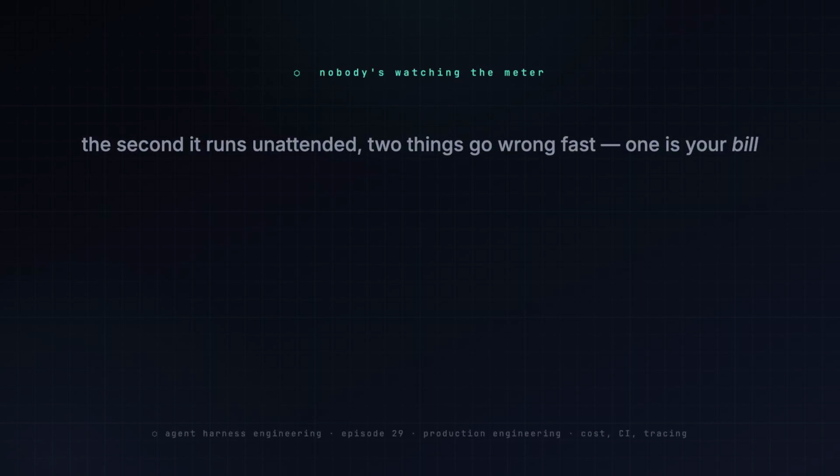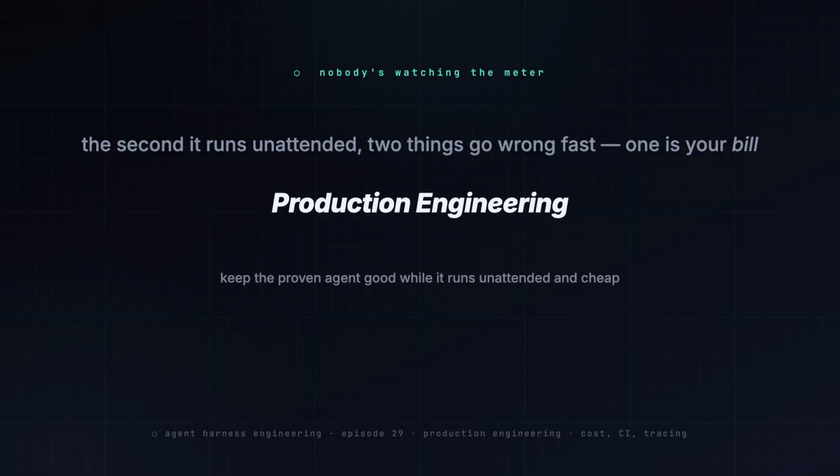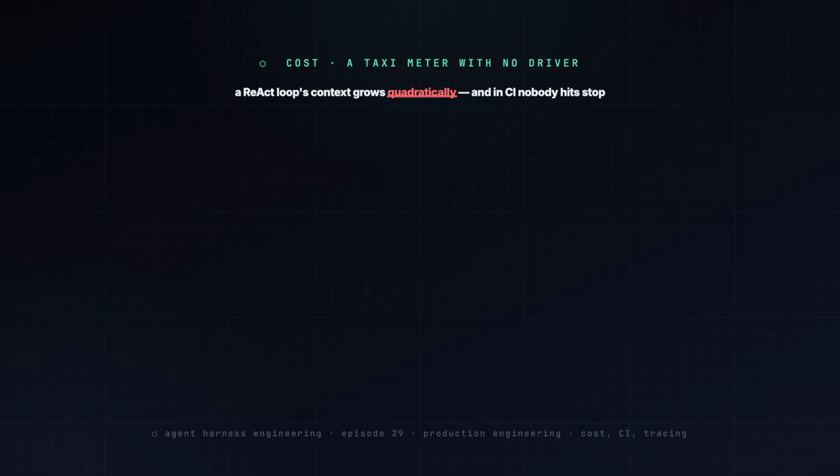Last episode we proved offline that the agent is good, but the second it runs unattended in production, two things go wrong fast. And one of them is your bill. Cost first. A ReAct loop resends growing history every turn, so its context grows roughly quadratically. In a chat, you'd notice and stop it. In CI, nobody's there. It's a taximeter with no driver, and a runaway job quietly burns your whole API budget.